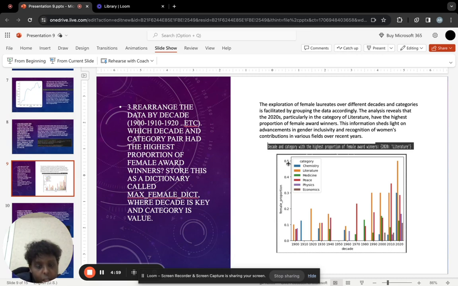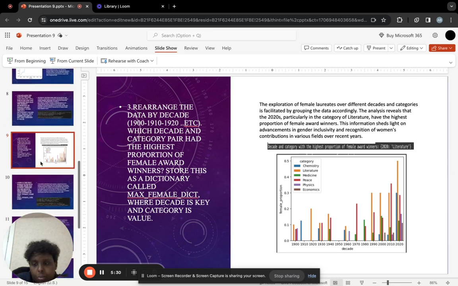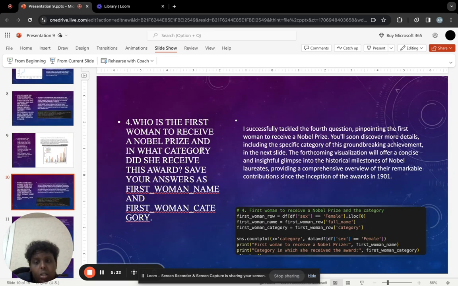So as you can see, the highest proportion of female award winners was 2020 and was literature. The exploration of female laureates over different decades and categories is facilitated by grouping the data accordingly. This analysis reveals that 2020 was the highest, with the category of literature having the highest proportion of female award winners. This information sheds light on advancement in gender inclusivity and recognition of women's contribution in various fields over recent years.